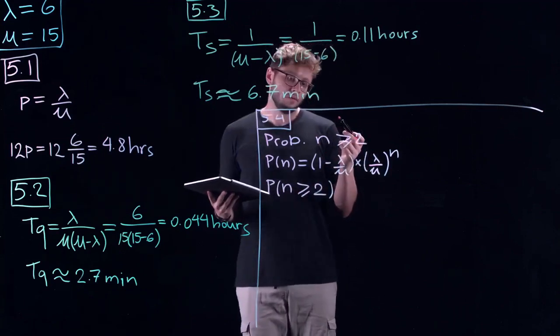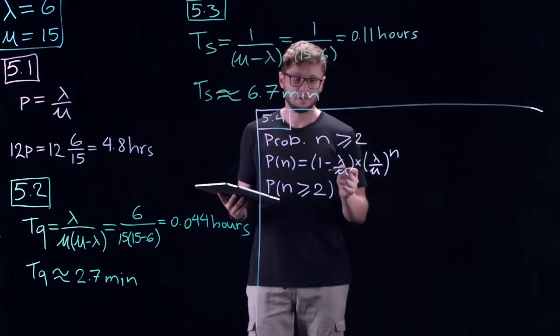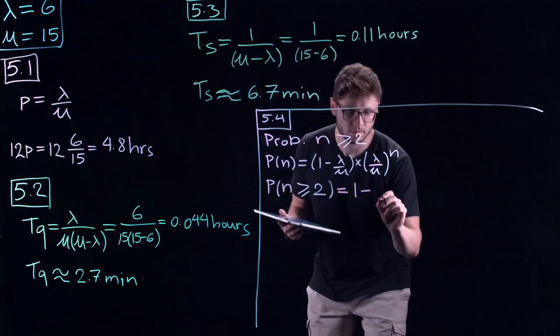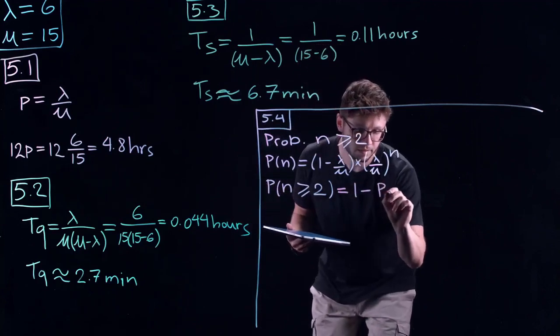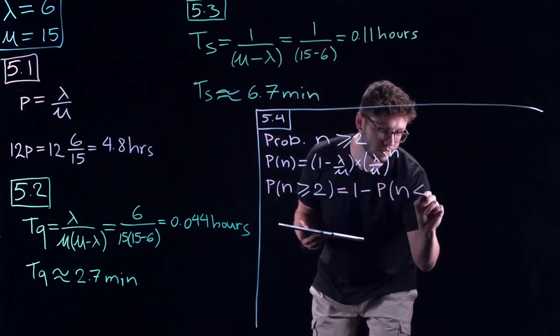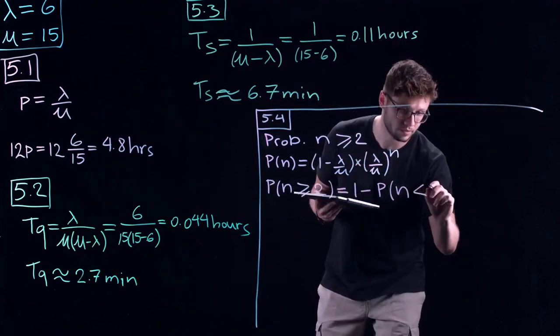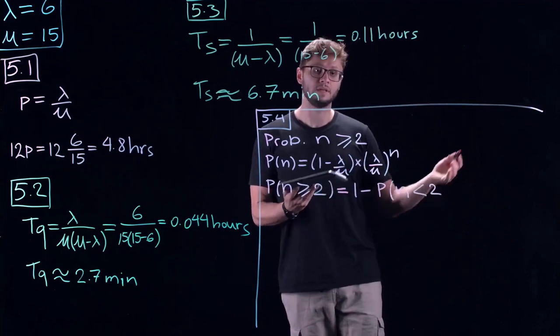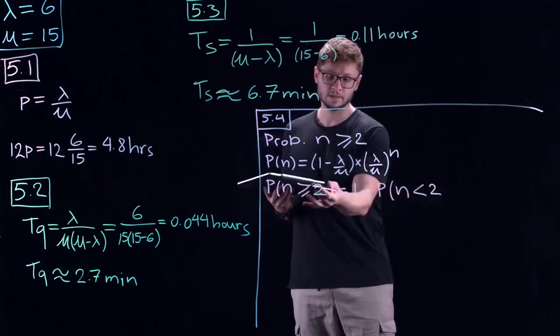So in this case, it would be 1 minus the probability that n is exclusively smaller than 2, as 2 is part of the range from 2 to infinity.